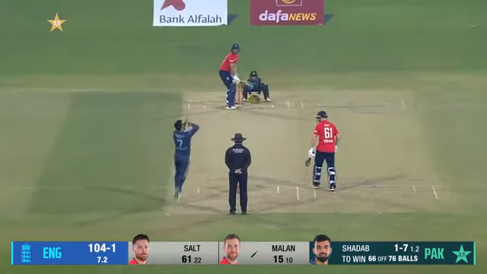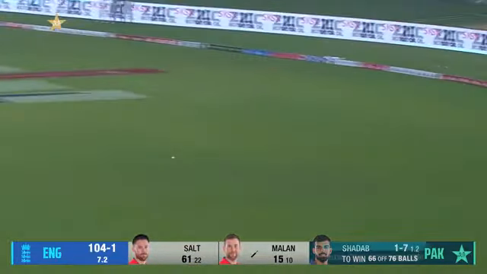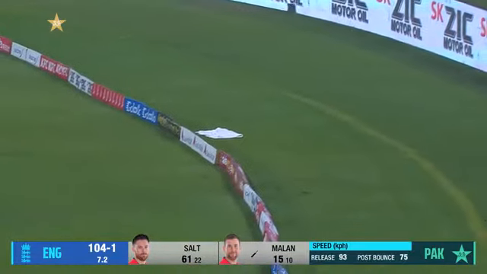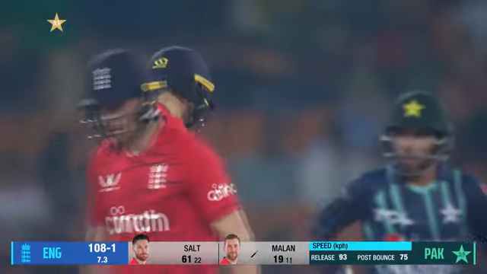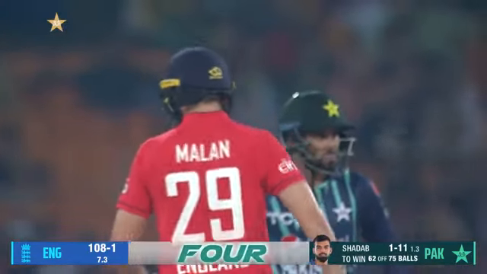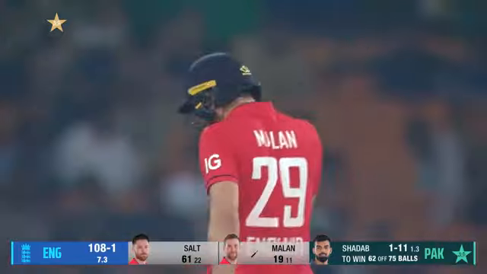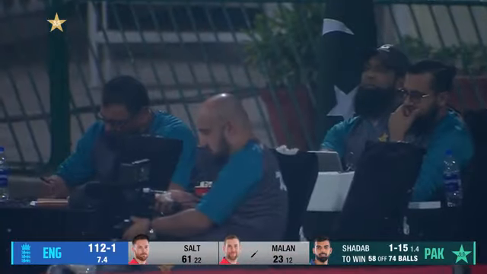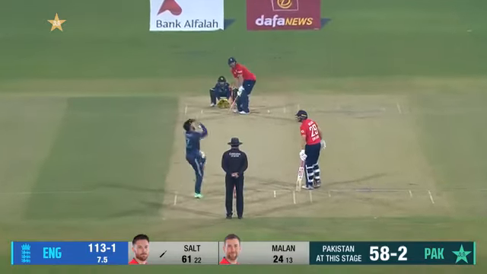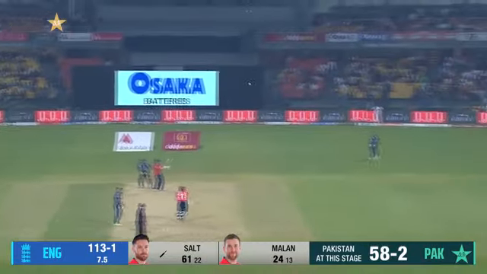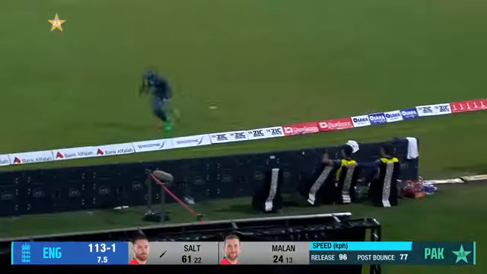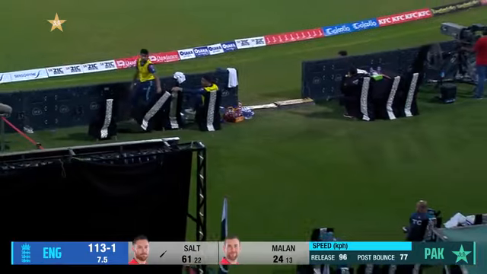So he's the best of the lot so far, Shadab for Pakistan. Another sweet shot from Dawid Malan against the spin. Pure timing, elegance at its best. One bounce into the fence.